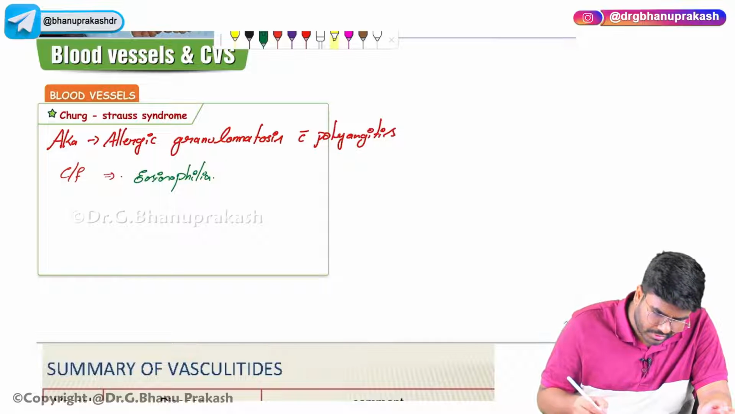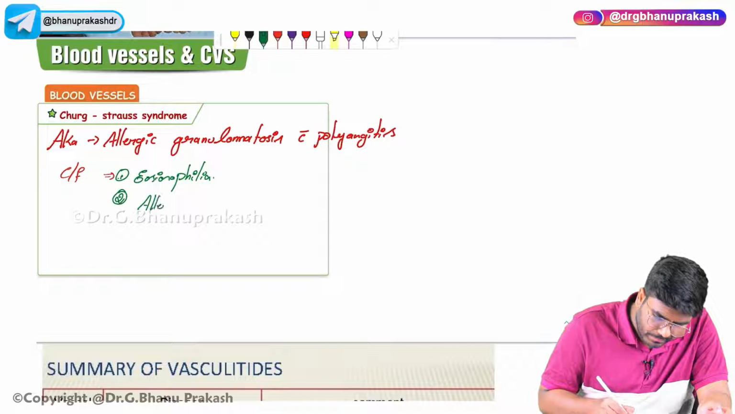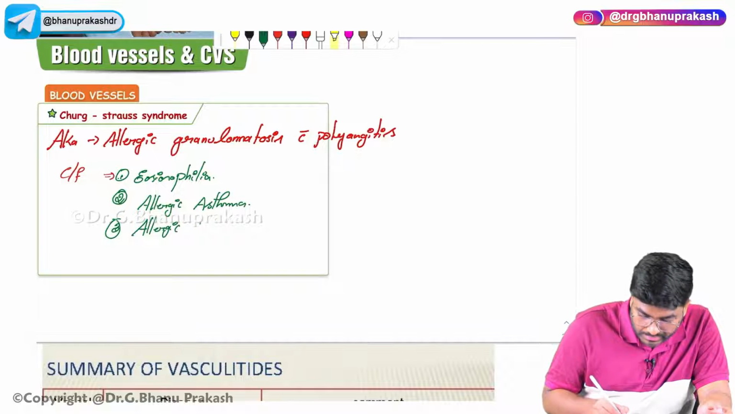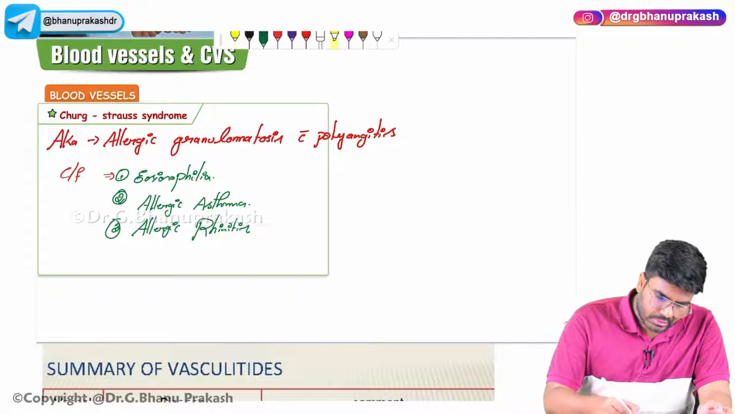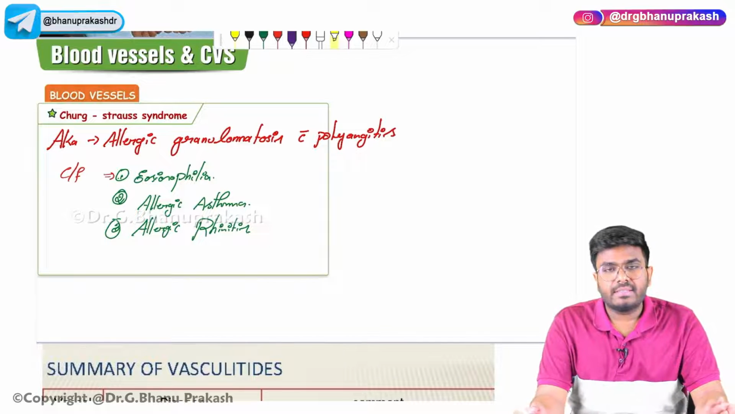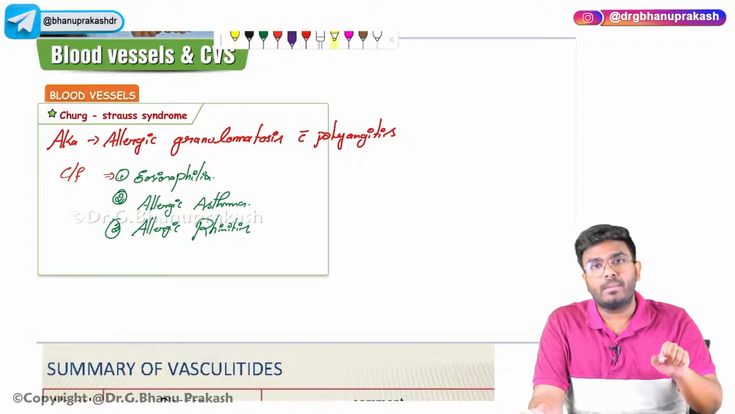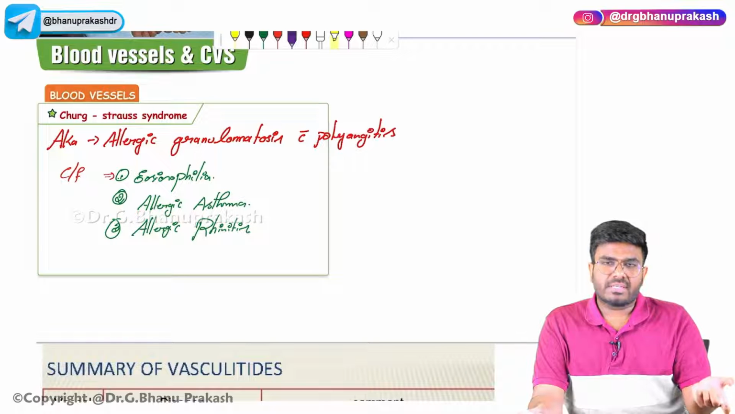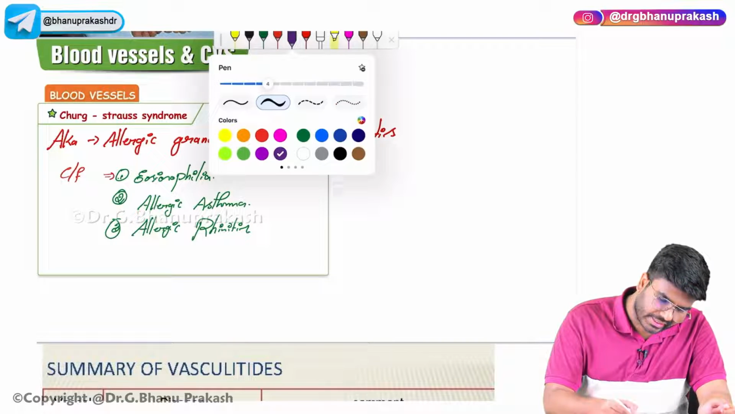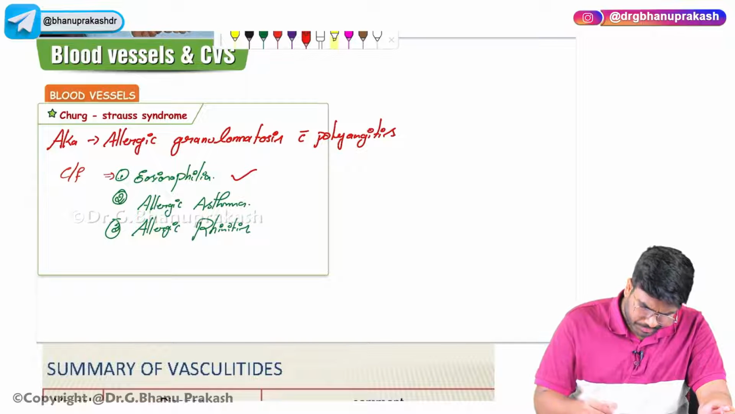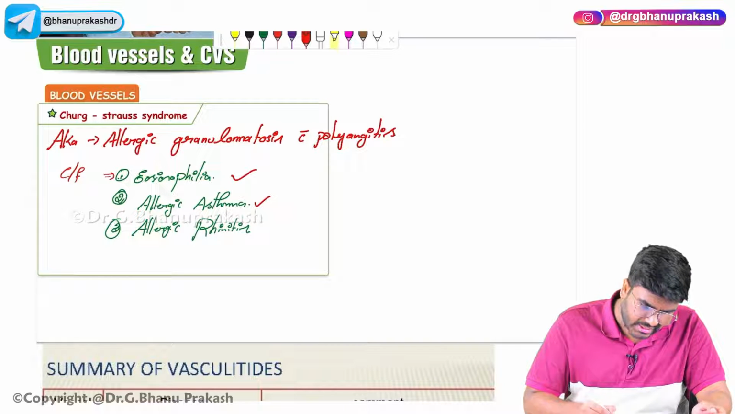The patient is going to have eosinophilia, and other allergic conditions which are going to be seen in these patients are allergic asthma and allergic rhinitis. So, not only the small vessel vasculitis, because of this eosinophilic infiltration into the blood vessels, yes, there is small vessel vasculitis, but this condition is also associated with other allergies, like eosinophilia leading to allergic asthma and allergic rhinitis.